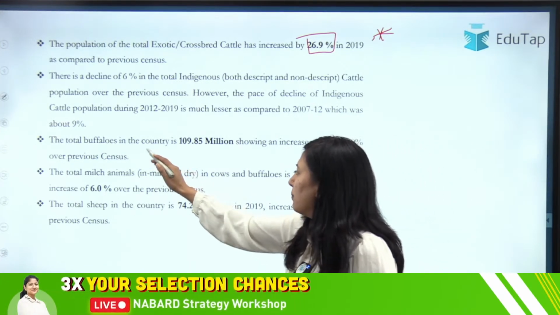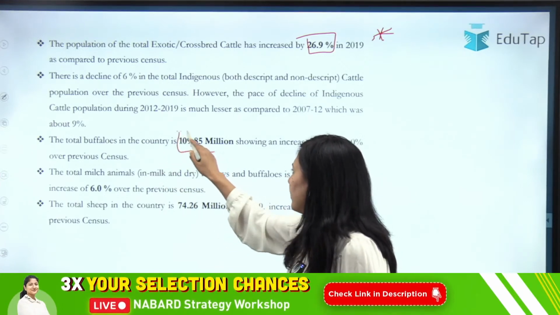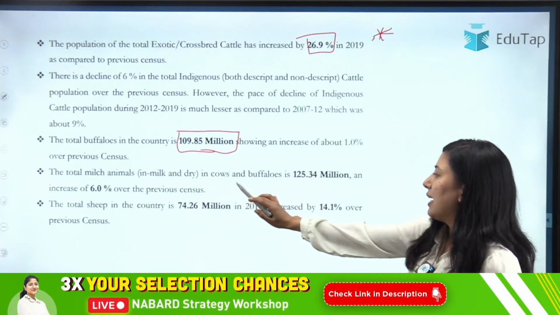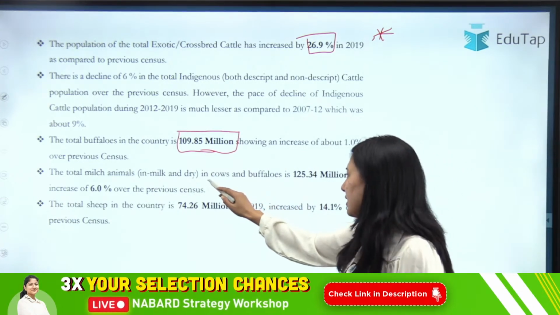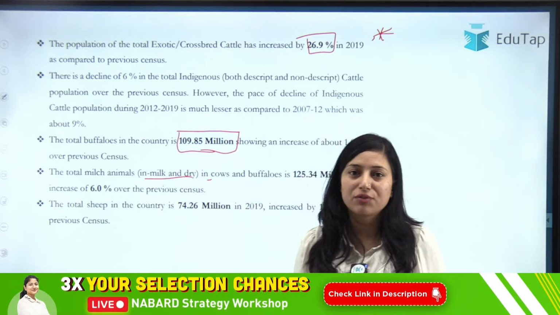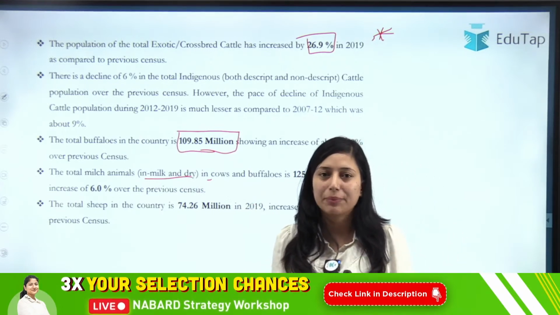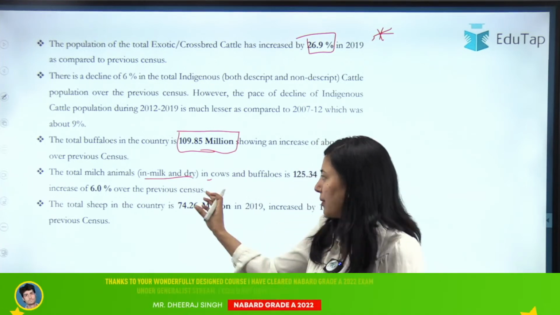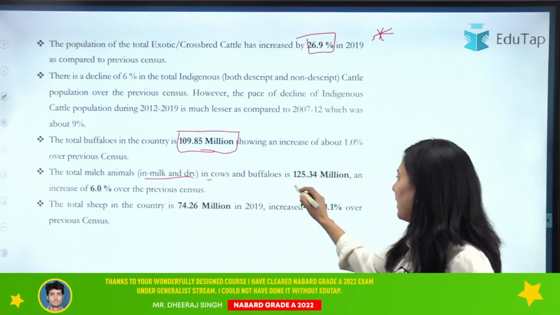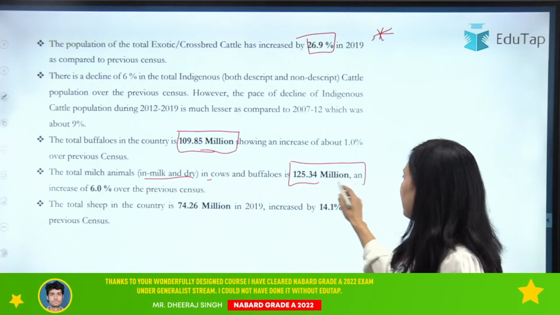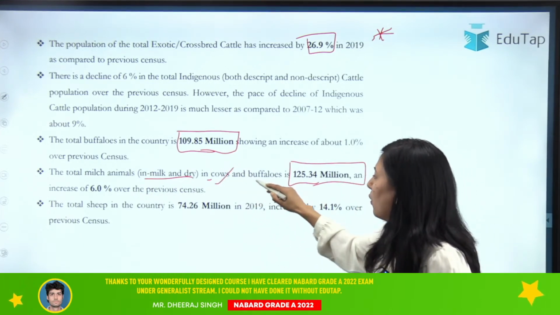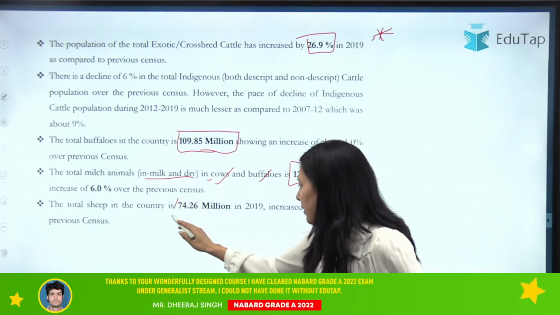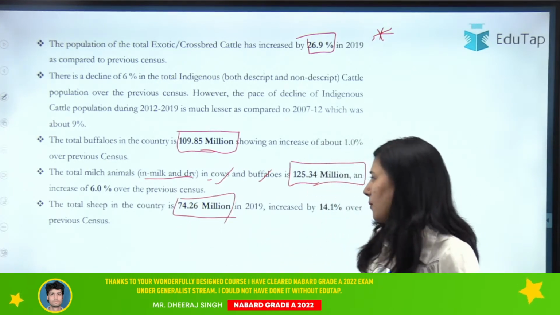And if we talk about the total buffalo population, that is 109.85 million. Clear? Then the total milk animals, in milk or dry, which means those which are milking or in the dry period. Dry period means when they are not giving milk. If we total them, it is 125.34 million, which is the total of cow and buffalo. Clear? Then the total sheep is 74.26 million.